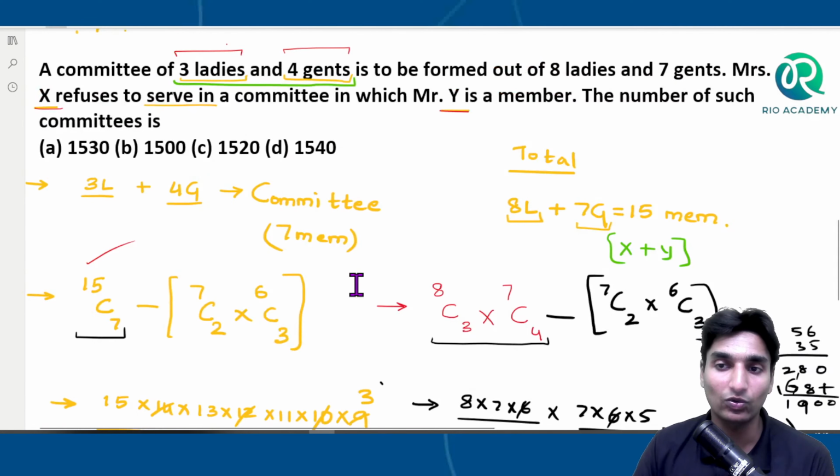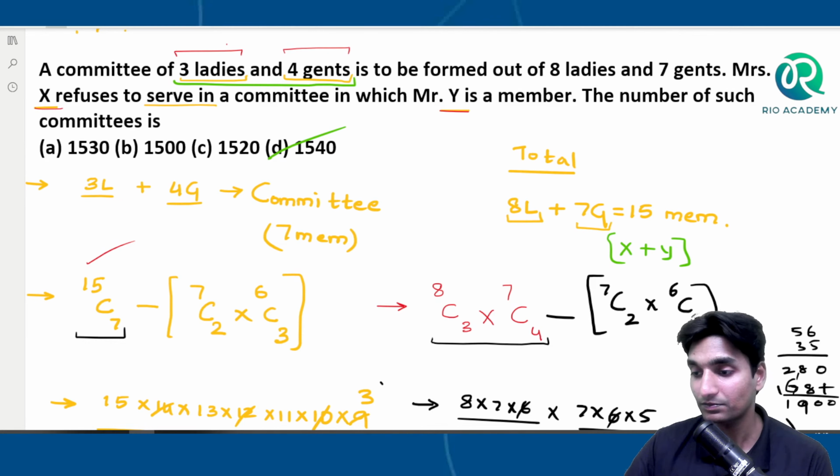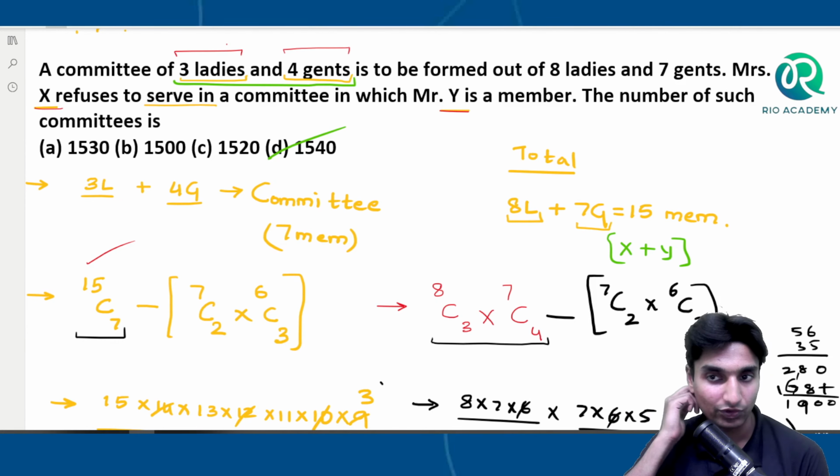Okay, that is what, guys, option number D. Option number D, that will be your answer, guys. That will be your value. Now, I hope it is clear, guys.